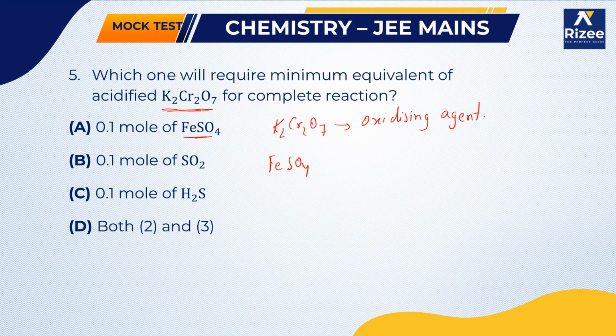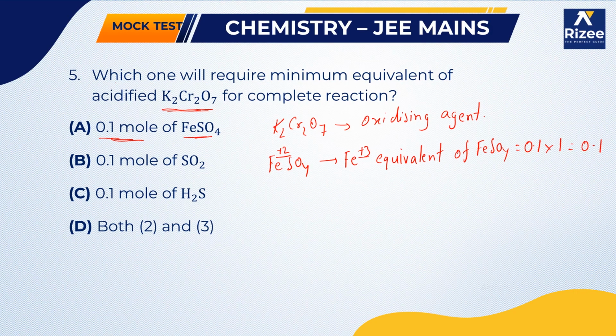In FeSO4, the oxidation state of iron is +2, and it will form +3. So what is the equivalent? The equivalent of FeSO4 is 0.1 mole, already given, into the change in oxidation state, +2 to +3, so 0.1 into 1, which is 0.1.